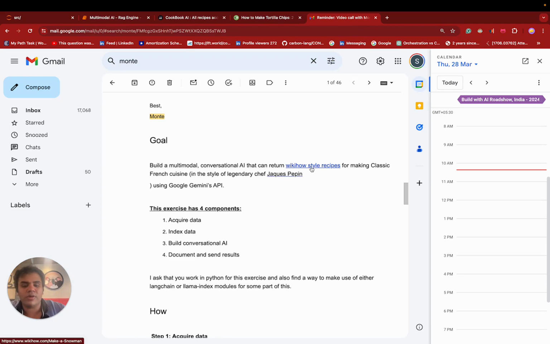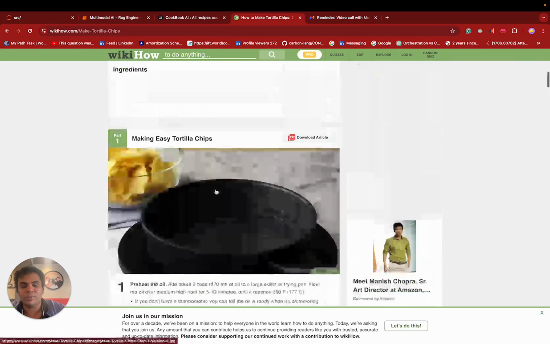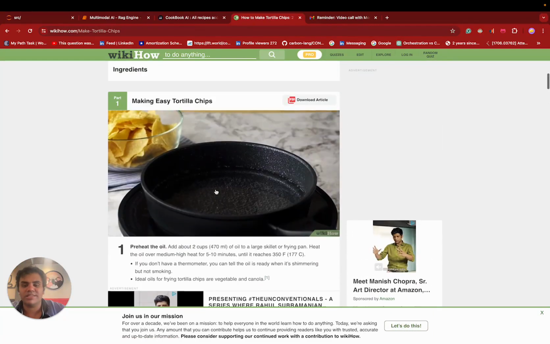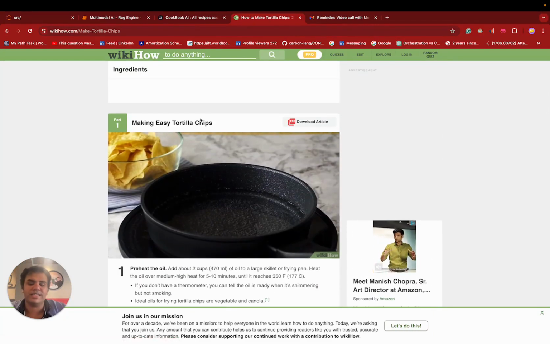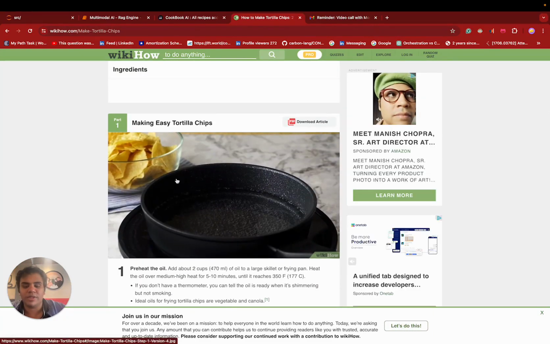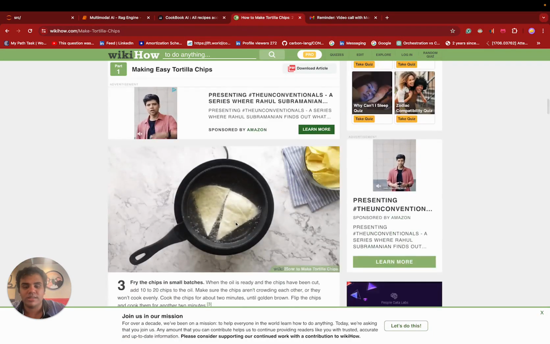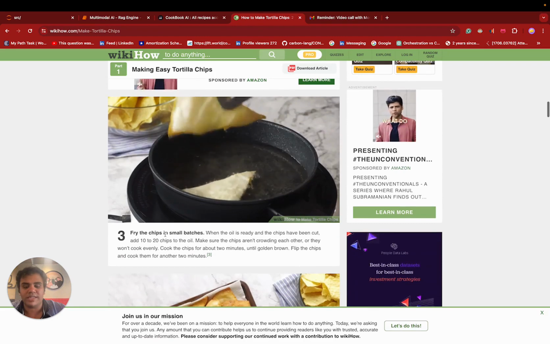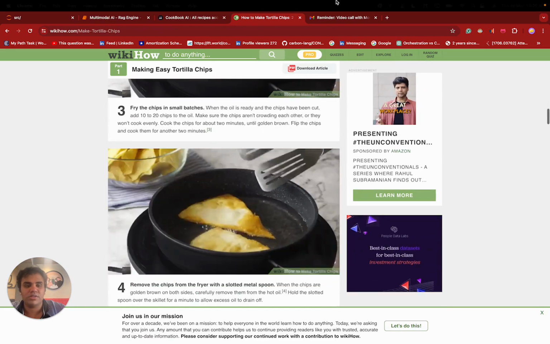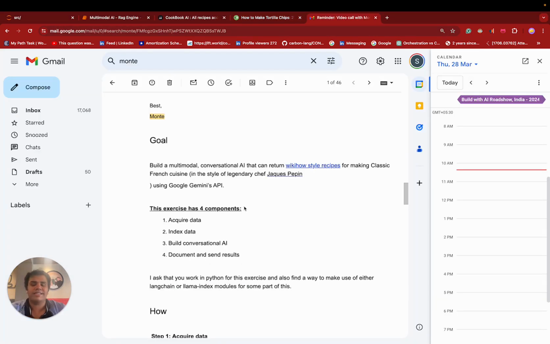So now let's talk about what WikiHow-style recipes look like. What do they mean, right? WikiHow-style recipes are pretty straightforward. Basically, let's say you have a particular step, then an associated image. Like, let's say stack and cut tortillas, and then you can have this: fry in small batches, and then you can have this image. So yeah, that's pretty much it about the problem statement.